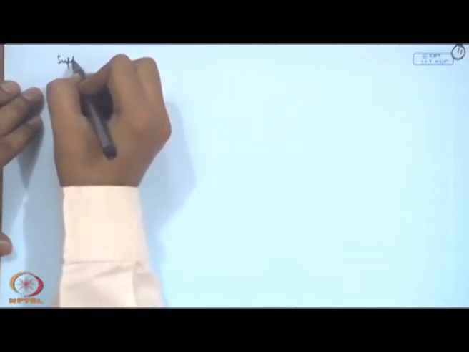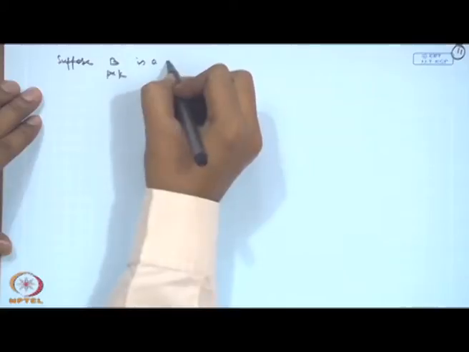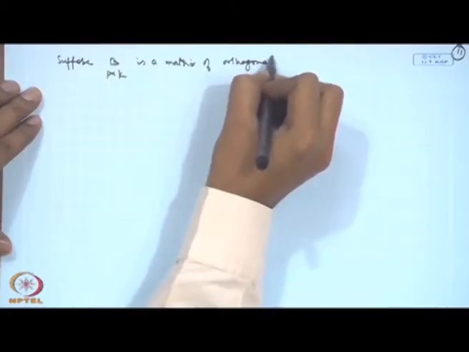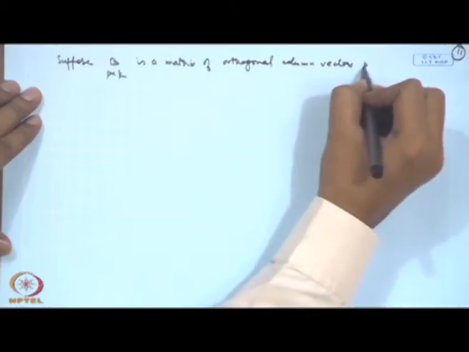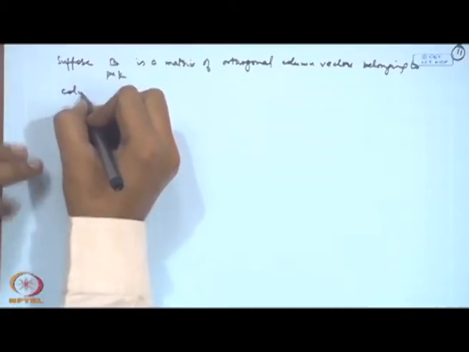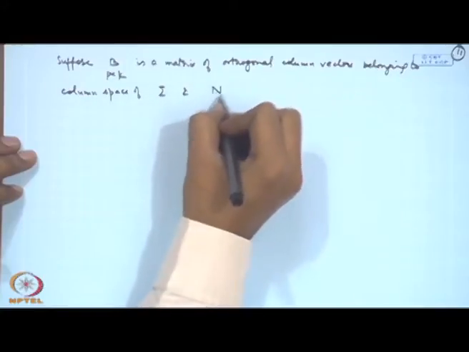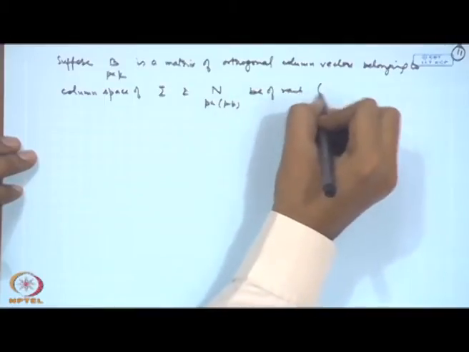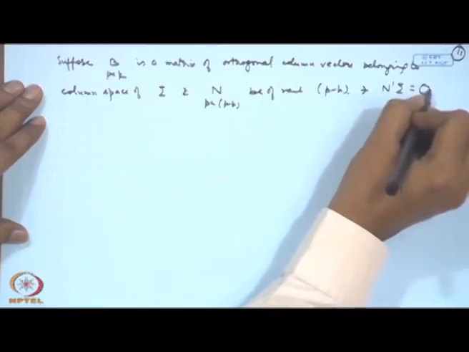Suppose B, that is p by k, is a matrix of orthogonal column vectors belonging to the column space of sigma, and N, that is p by p minus k, be of rank, say, p minus k, such that N prime sigma is a null matrix.